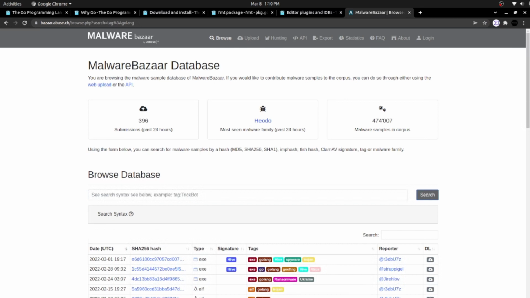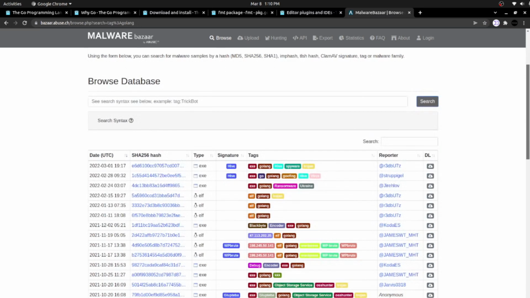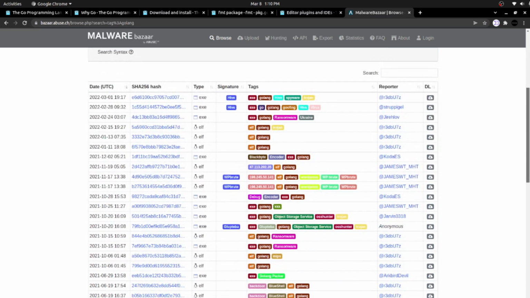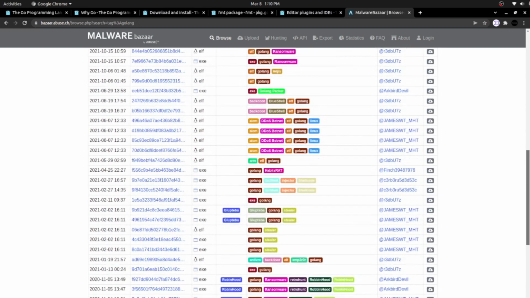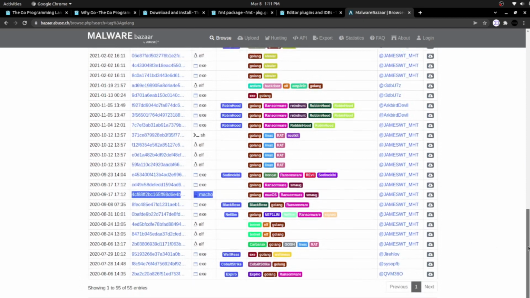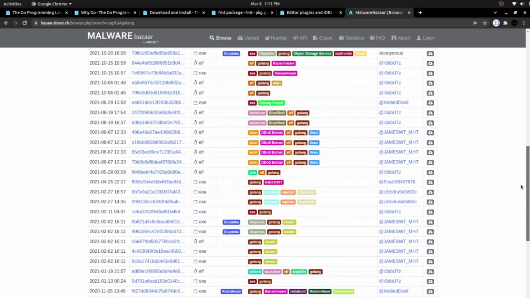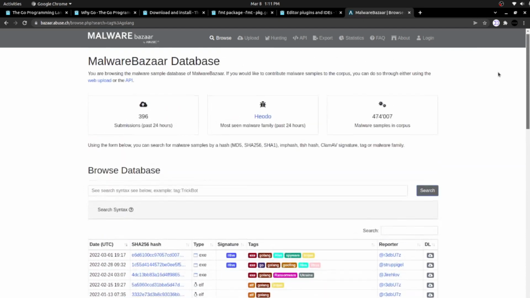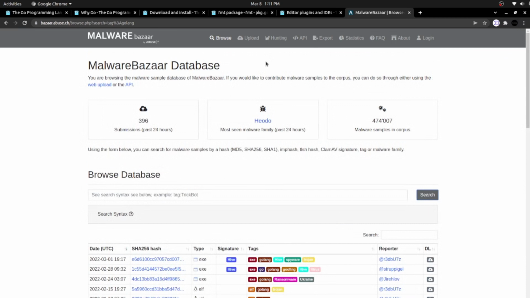If I click enter, you can see the list of malwares that is being written in Golang. You can see both Linux and Windows executables here, and also one Mac executable. So they are writing ransomware, spyware, all sorts of malwares using Golang. Which is why we are saying Golang is a very crucial and essential programming language to learn.